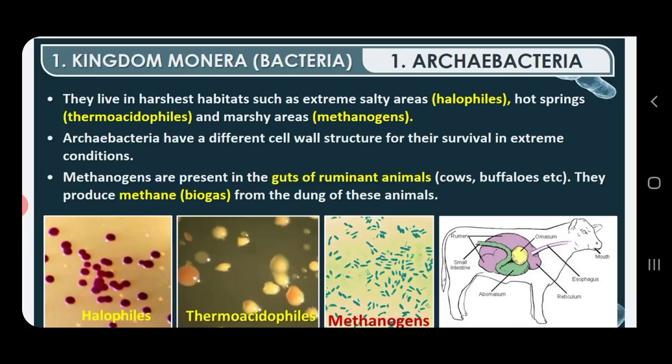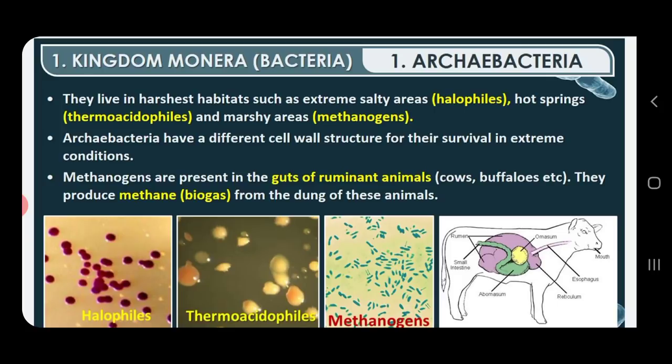These methanogens are a type of archaebacteria which you can usually find in the intestine, in the gut of ruminant animals, that is, in the digestive system of animals like cow and buffalo. Ruminant animals means grass eating animals.